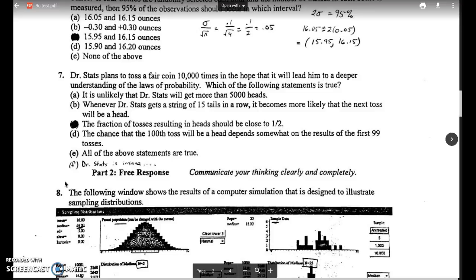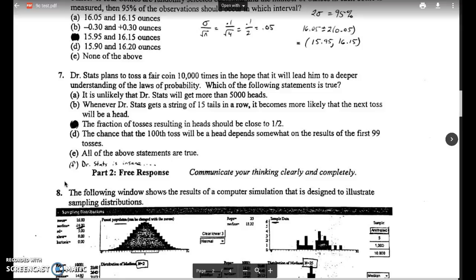B, whenever Dr. Stats gets a string of 15 tails in a row, it becomes more likely that the next toss will be a head. That's not how probability works at all. It's not like the coin changes its probability. Every time you flip a coin, it's still 50-50, whether you get heads or tails. It doesn't really matter what happened in the past. The next toss is not affected by the past.